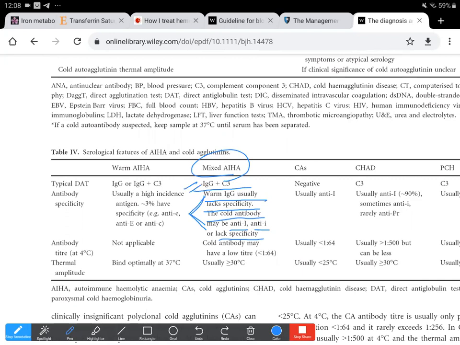The cold antibody here may have a low titer, and the thermal amplitude is usually more than 30 degrees centigrade, same as for cold. It behaves like it has features both of cold antibody and those of warm antibody. The warm autoimmune hemolytic anemias bind optimally at 37, and the antibody titer at 4 degrees centigrade would not be applicable. But for the mixed type, the titer is low, less than 1:64, and the thermal amplitude is also more than 30 degrees centigrade.